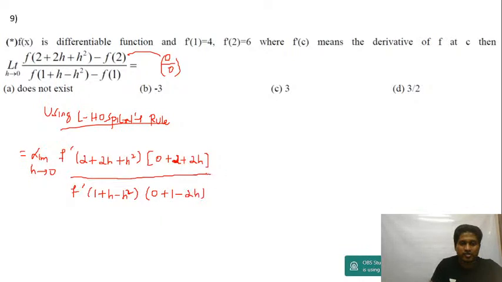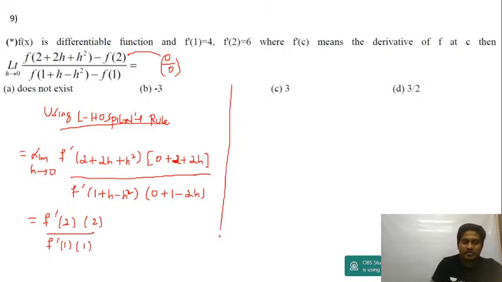I'm just using chain rule guys, your L'Hopital's rule, differentiate the numerator and denominator separately. Now h is tending to 0, this becomes f dash of 2 into 2, divided by f dash of 1 into 1, because h is tending to 0.